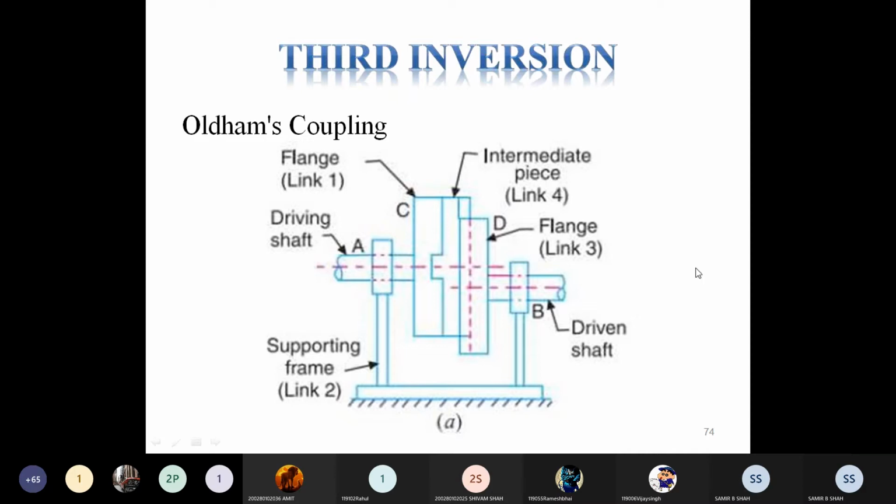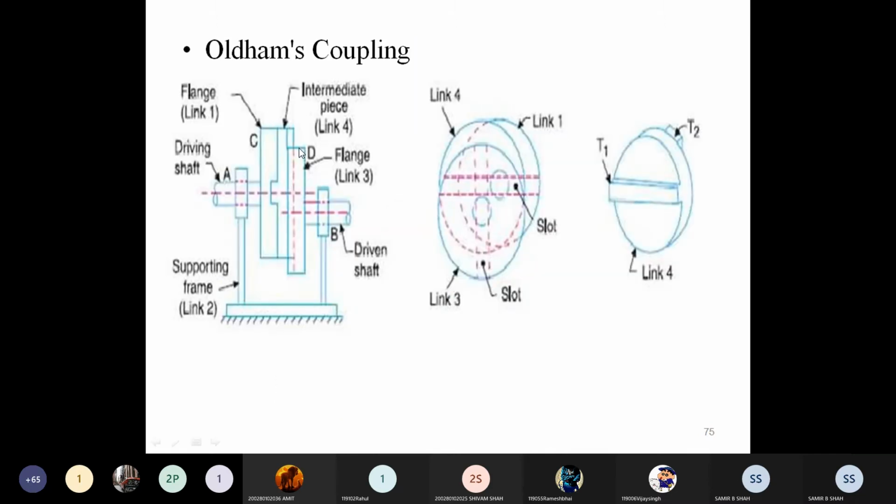In the same way, when we generate this inversion, when the supporting frame is considered as the fixed link, it is known as an Oldham coupling, the inversion of the double slider mechanism. The driving shaft, meaning link 1, is connected to the flange. You can see the diagram here, which is very clear. Link 1, the driving shaft, is connected. This is link 1. I just show you with the arrow.